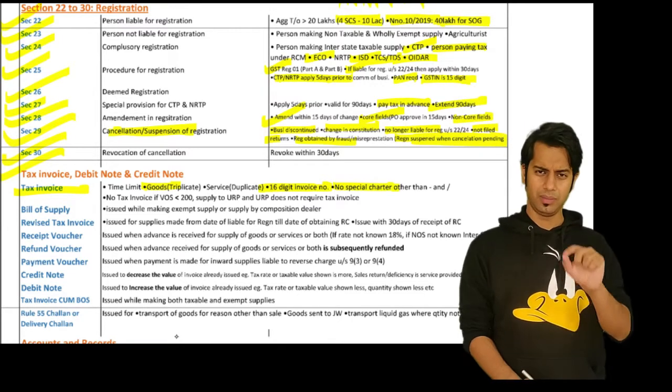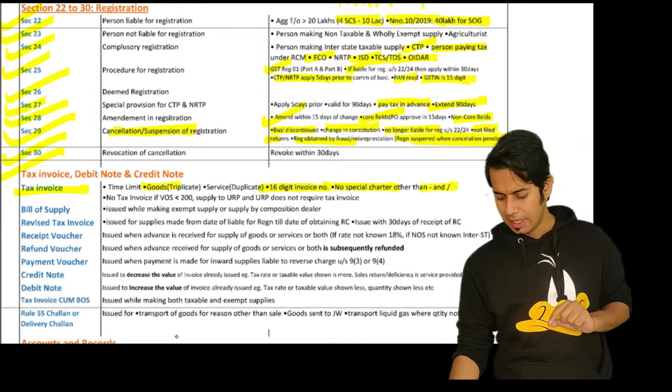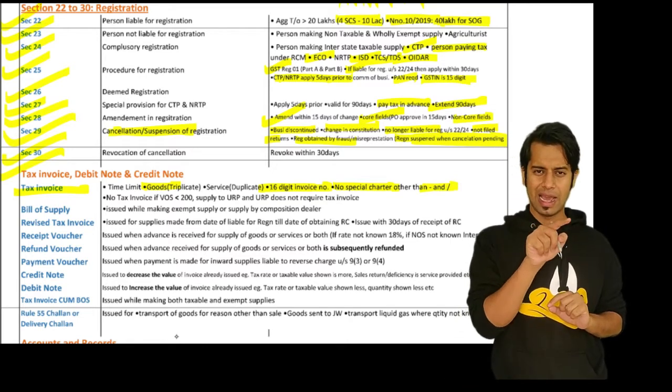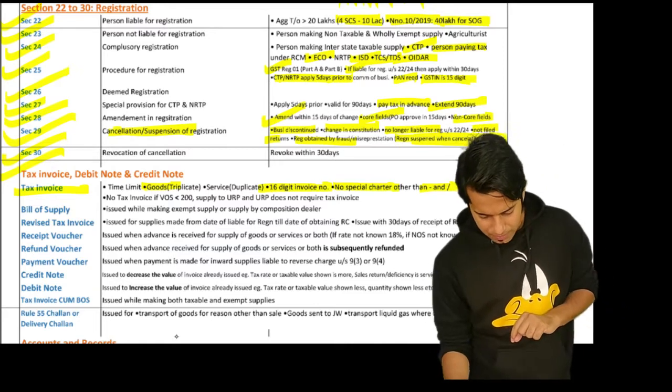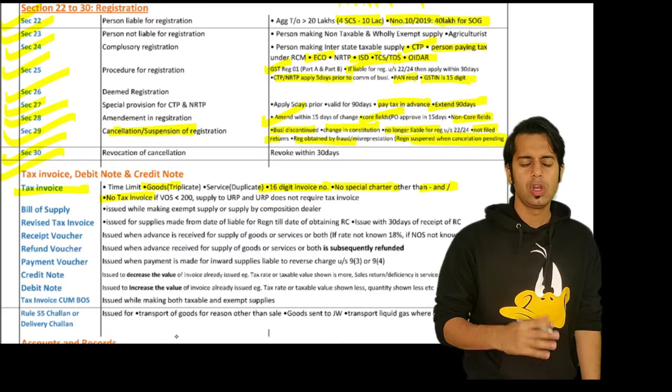It should not have any special characters other than dash and hyphen. It can have a dash, also called a hyphen, or it can have a forward slash. Then, sir, no invoice will be required.